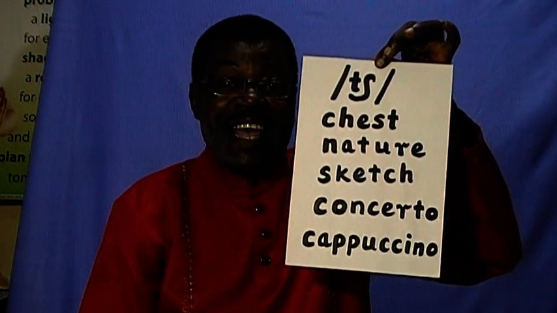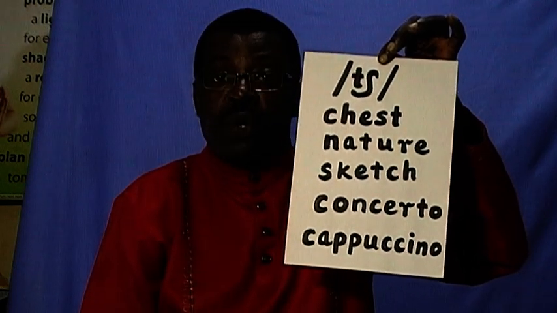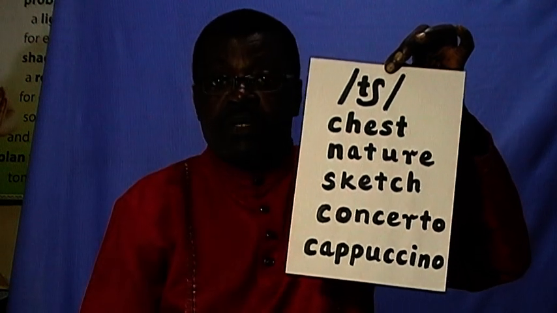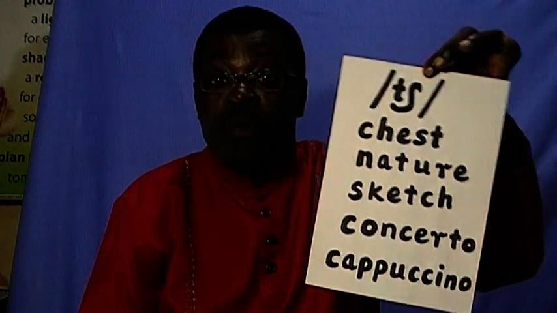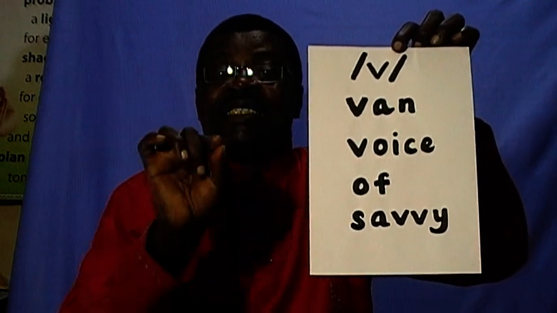Sketch, concerto, and cappuccino. Some of these borrowed words also are examples when we deal with the sounds in English. Clear? Now, let's move to sound V, like in van, voice, of, savvy.